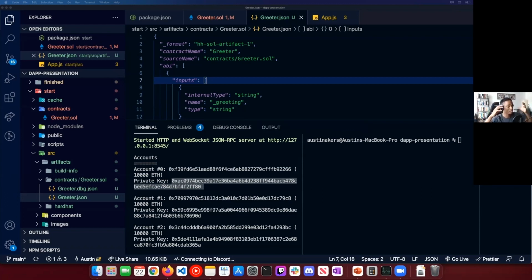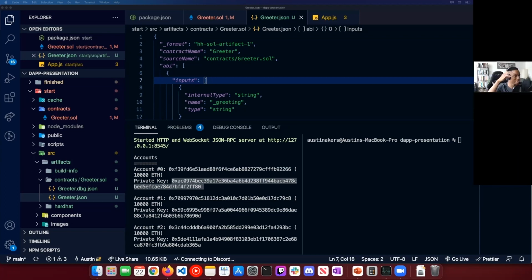When we ran yarn compile, that gave us a JSON file that we'll use kind of like an API, an intermediary we can work with in the React side of our application. After that, we ran a node.